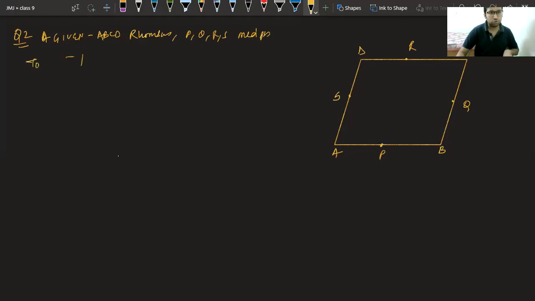To prove PQRS is a rectangle. Class, can you answer what is a rectangle? Again, it is a parallelogram with, we have to prove rectangle. Utkarsh, good. No, Ayush. Opposite sides are equal in a parallelogram also.